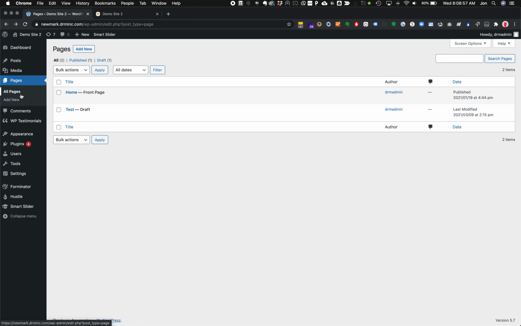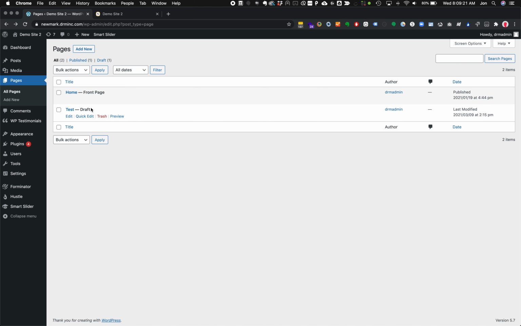So when we're on the main page here, we see we're on the all pages link, and it is showing all the pages that are part of our site right now. This is a single page site, so we have a home page that is marked as the front page. We also have a test page in there where we can play around. It's in draft mode, which means that it is never going to show up, never going to be indexed.